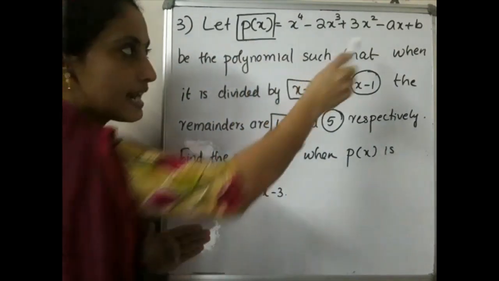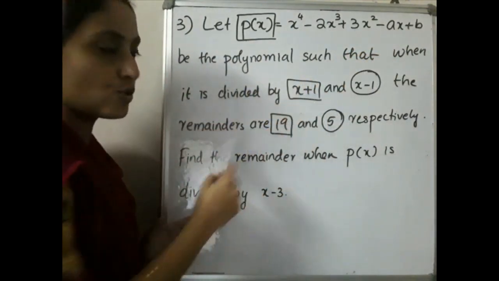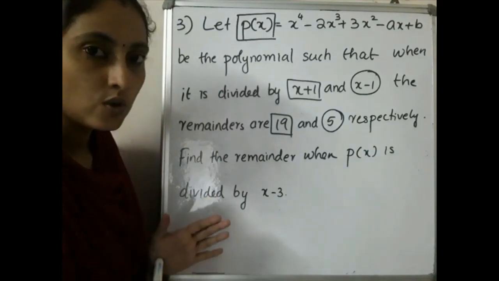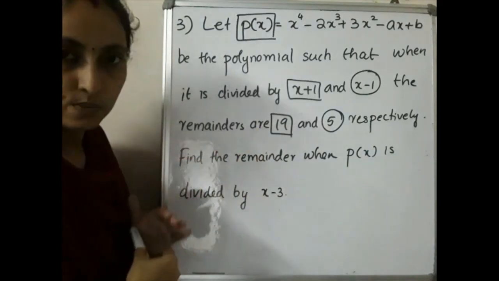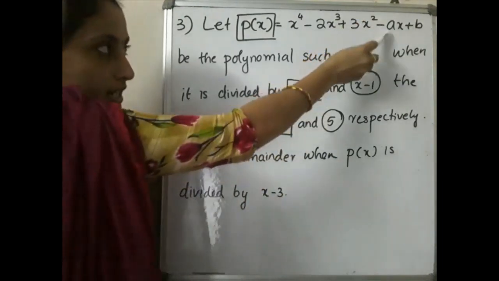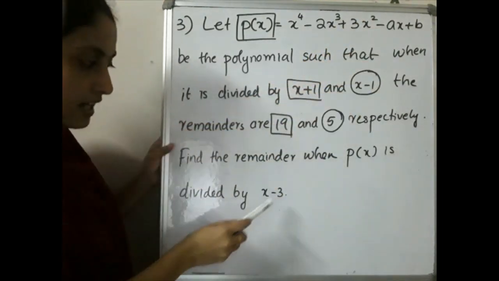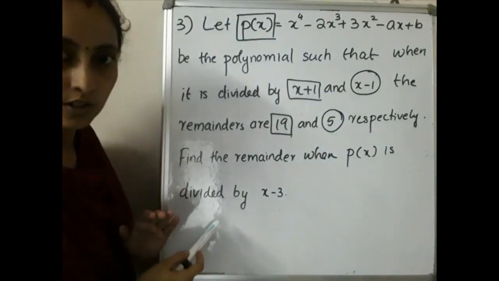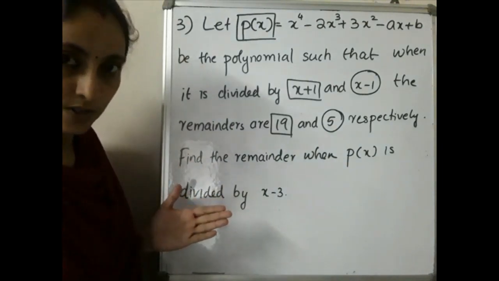First you have to find a and b using these two quantities or these two expressions. After that, you have to substitute the values for a and b here, and then find the remainder. That is already explained in the first section.